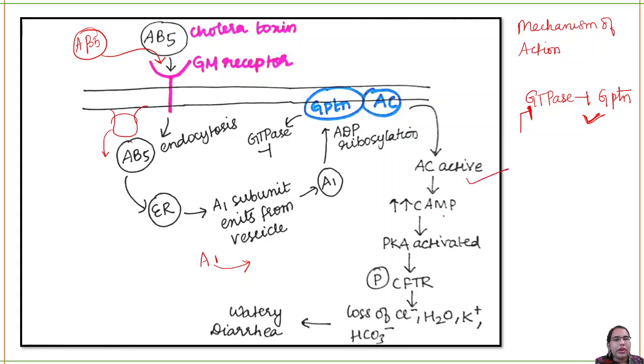Cyclic AMP level will always be high. Protein kinase A is always active. So this will phosphorylate your CFTR, the cystic fibrosis transmembrane receptor. It will activate it and that will cause diarrhea. Just because your G protein is not returning to its original state, it is causing full-time activation of the pathway. That is the reason for watery diarrhea. Okay, that is what your cholera toxin is doing.